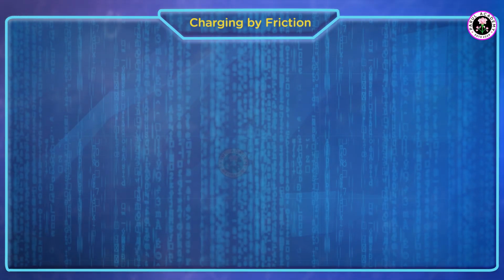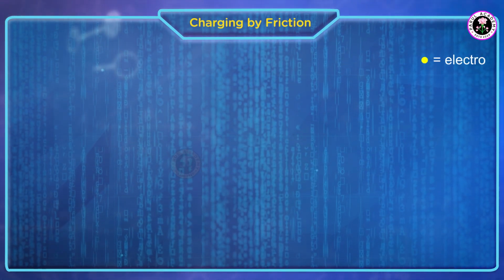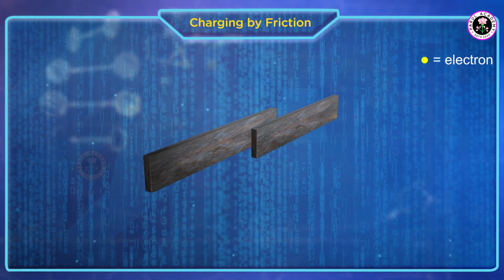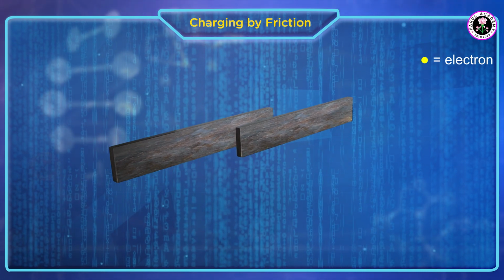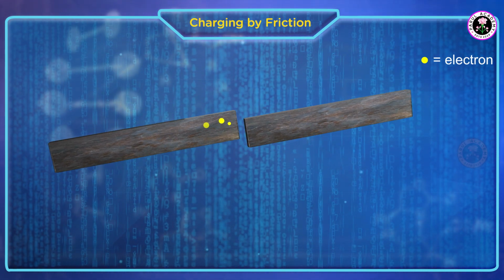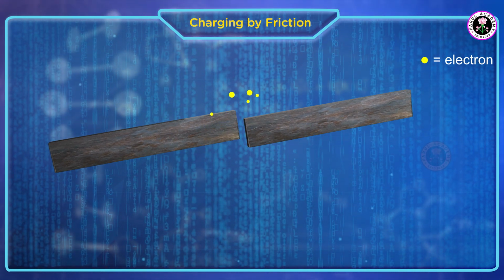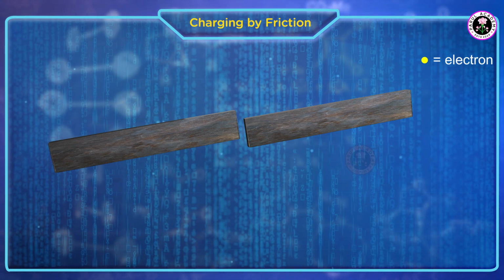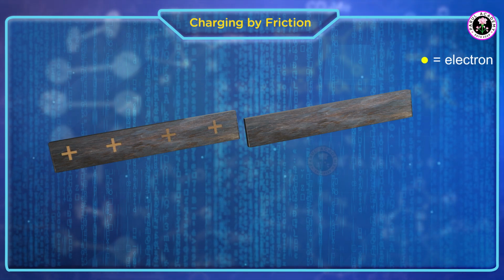Generally, there are three methods of charging. Number one, charging by friction. When two objects are rubbed against each other, charge transfer takes place. One of the objects loses electrons, while the other object gains electrons. The object that loses the electrons becomes positively charged, and the object that gains the electrons becomes negatively charged.